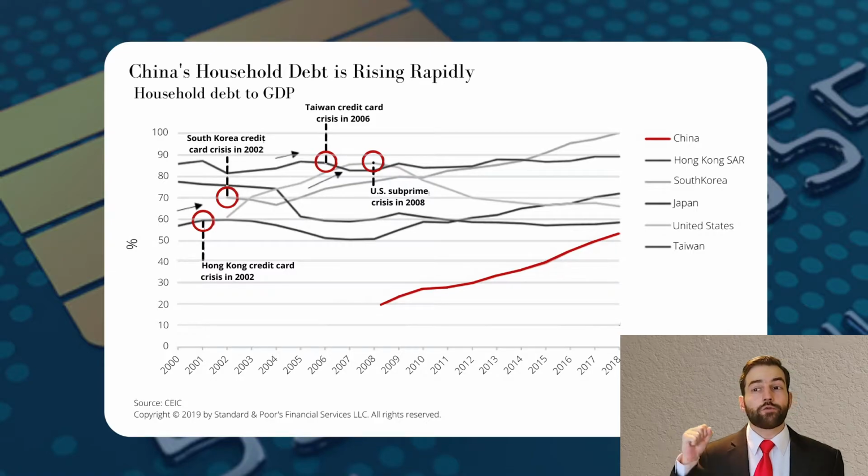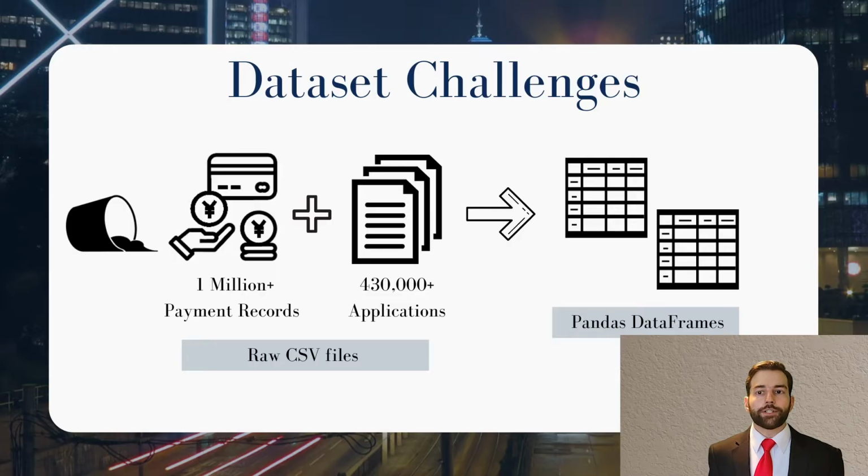As such, it is of great importance for each credit card issuer to be able to predict when customers may be approaching default and intercede. In order to accomplish this, we set out to take over 430,000 credit card applications and pair them with over 1 million payment records. We accomplished this through a process we in the industry like to call data wrangling, using Python and Pandas to get the data into a format that was useful for analysis.